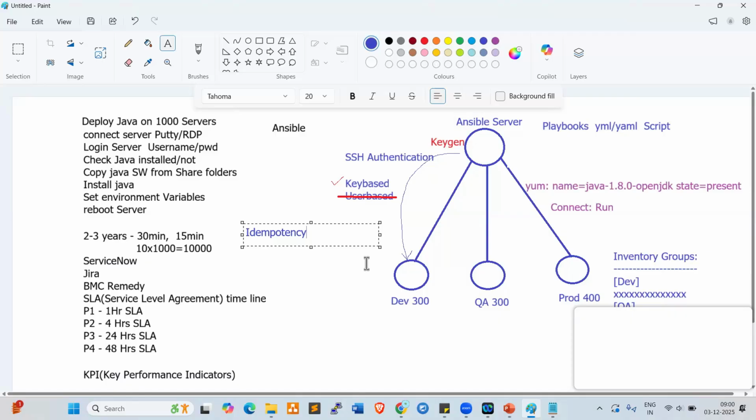Whatever servers already have Java deployed, those will not be disturbed by Ansible normally. But when you run a shell script to deploy Java, the Java on servers that already have it will be removed first and then reinstalled. The Java team is already working, so if the Java is removed, some disturbance will happen. Whereas Ansible will not remove the existing version. It will tell you clearly that the version is available, and if you want to upgrade, you can upgrade. That is nothing but idempotency.